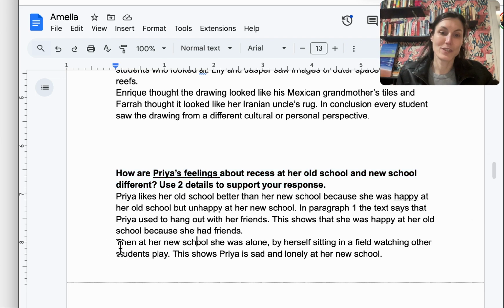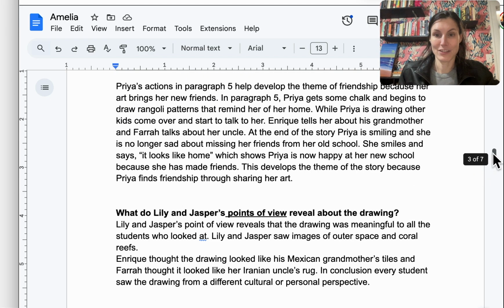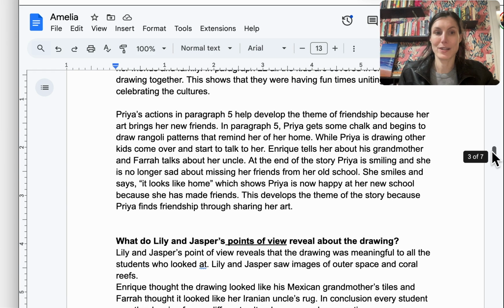And you would also know that this one's asking about the beginning. So sometimes you might get confused because this would be talking about that first paragraph. And if you skip towards the end, as long as you use evidence, if you said Priya was happy at her old school because she had friends, she is happy at her new school after making friends, you would have to say something along the lines of, at first, she wasn't happy. But that is how you could answer the 3 written response questions for Just Like Home.